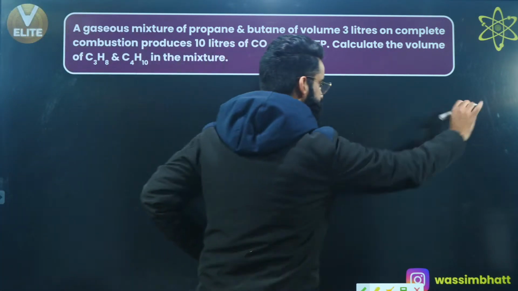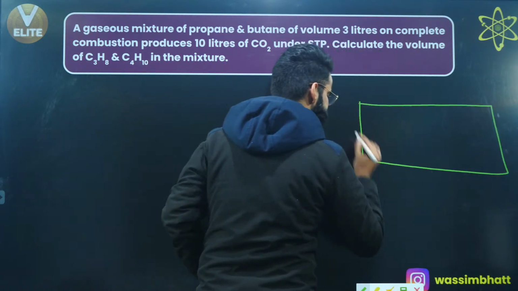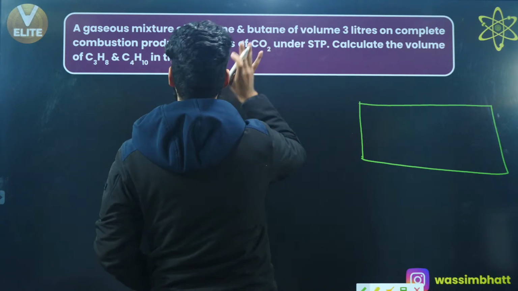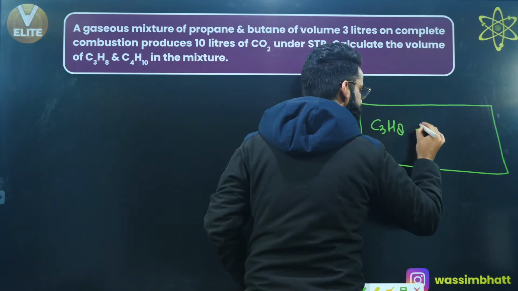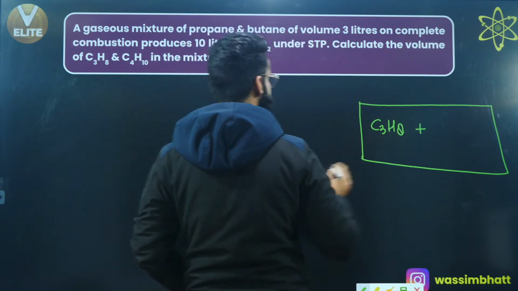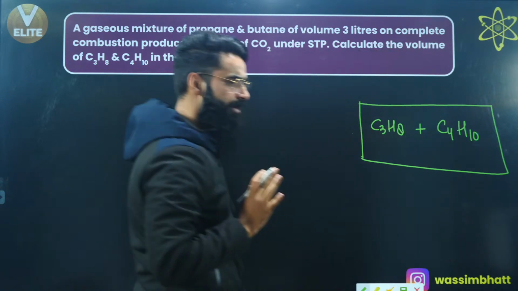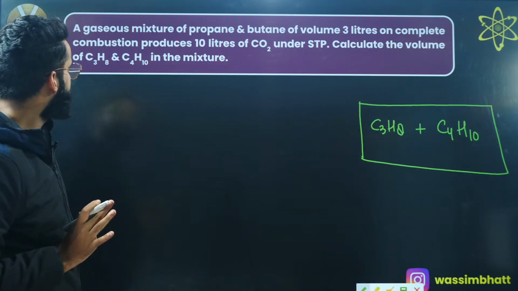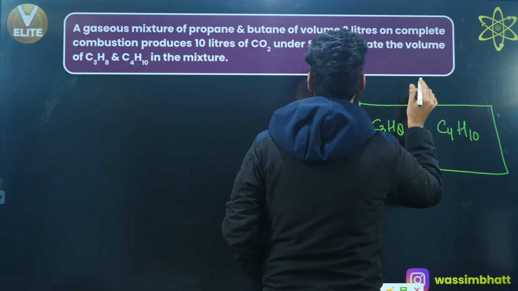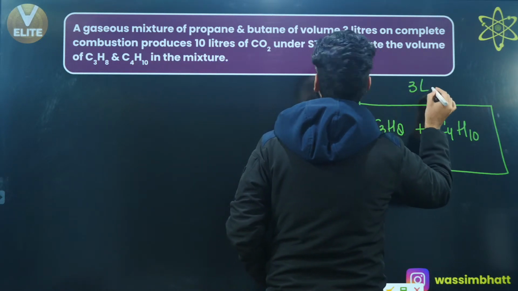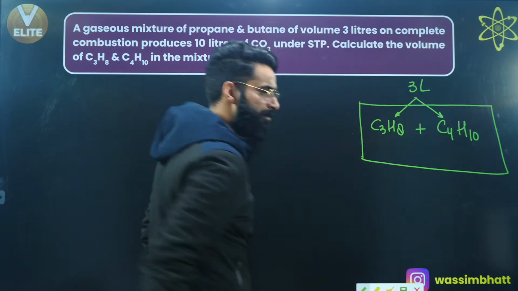See guys, as per the equation, this is the container which is given to me. For example, in this container, we have got propane, C3H8, and with propane, you have got butane as well, which is C4H10. So this is the gaseous mixture which is given to me. What about the volume of this gaseous mixture? It is mentioned in the equation that the volume of gaseous mixture is 3 liters.